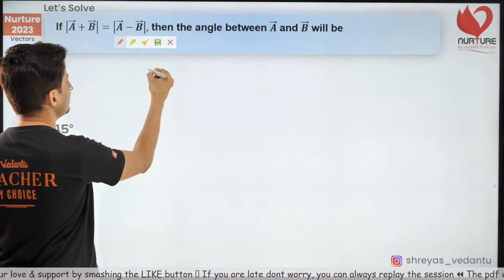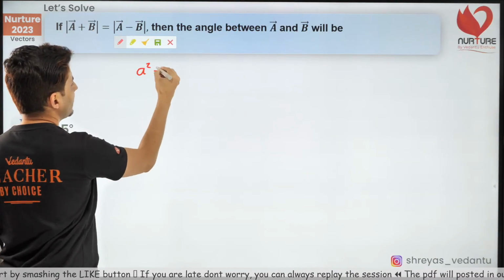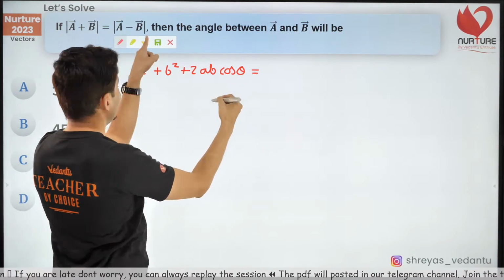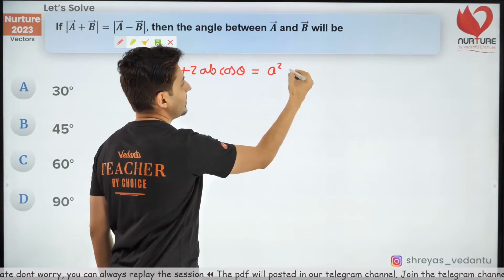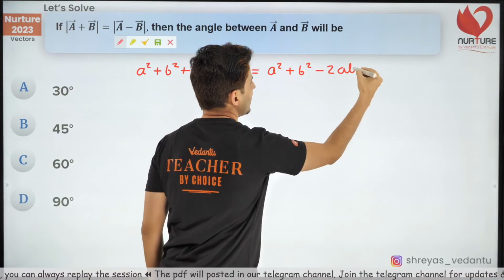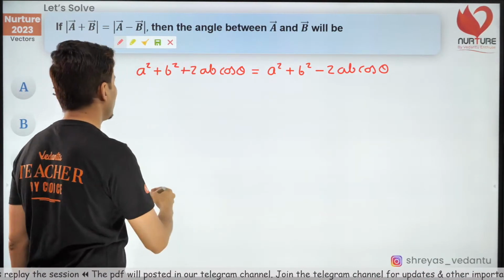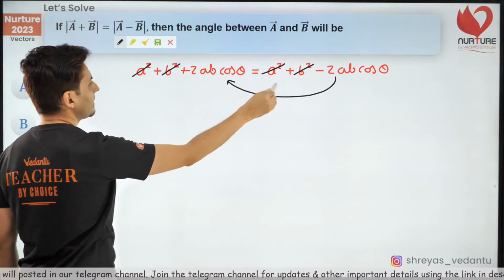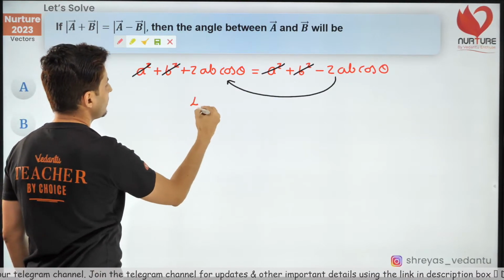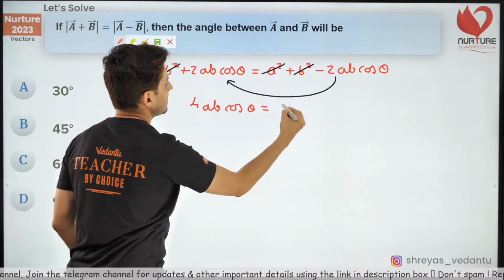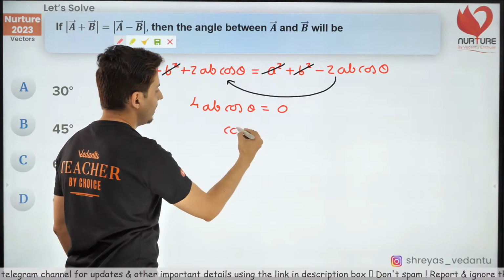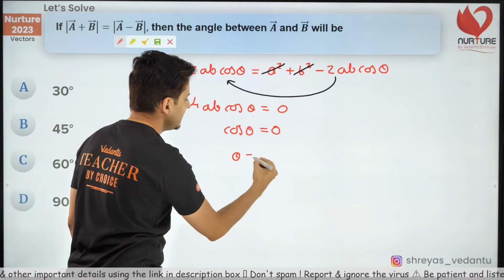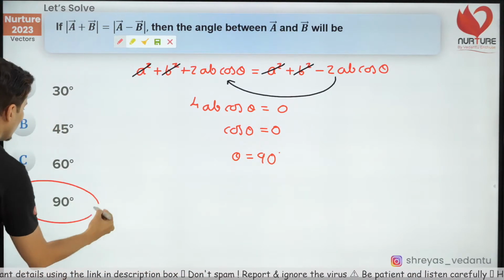Now, the magnitude of a plus b, the LHS will be a square plus b square plus 2ab cos theta, correct? And on the right hand side, it's vector subtraction, so it's a square plus b square minus 2ab cos theta. I have told you this formula just some time back. You can see a square b square gets cancelled. Bring this term on the other side. What will you get? 4ab cos theta is equal to 0. That means cos theta is equal to 0 because 4 and a and b are not 0. That means theta is 90 degrees, which is exactly option D.